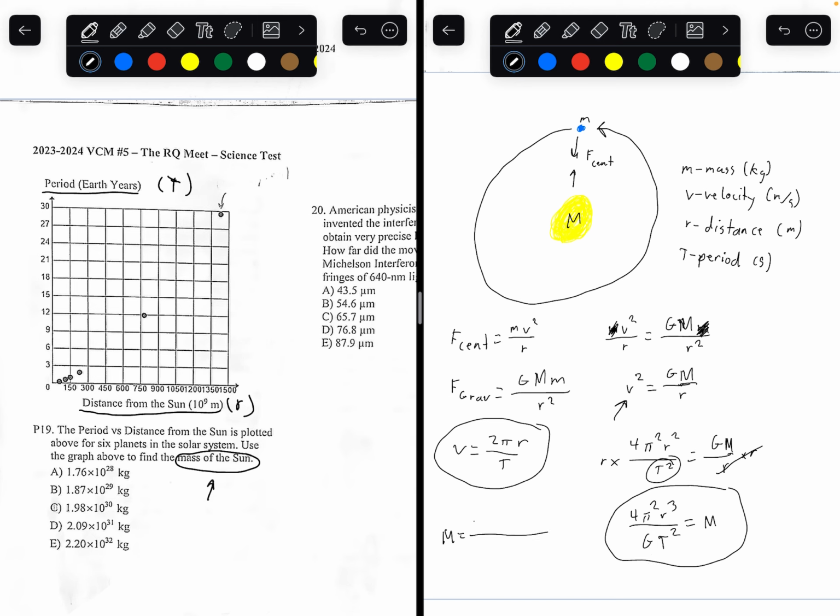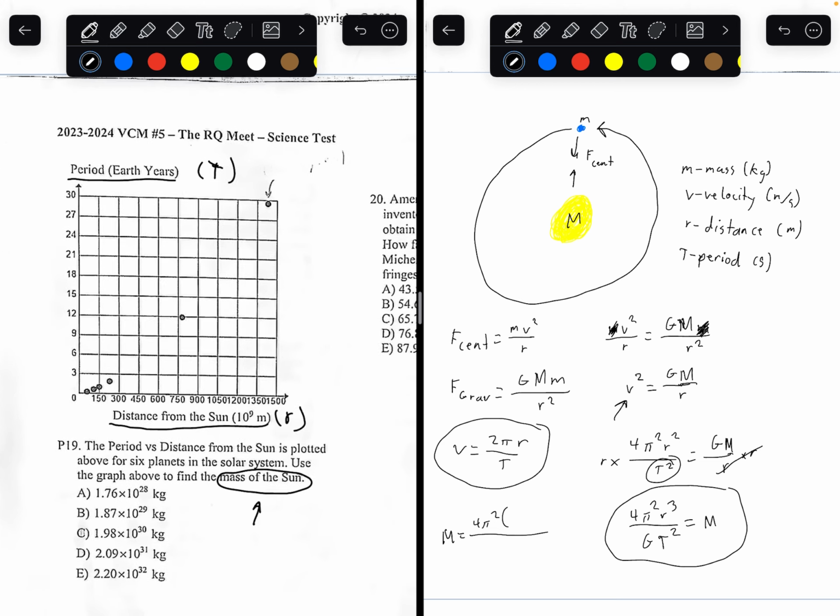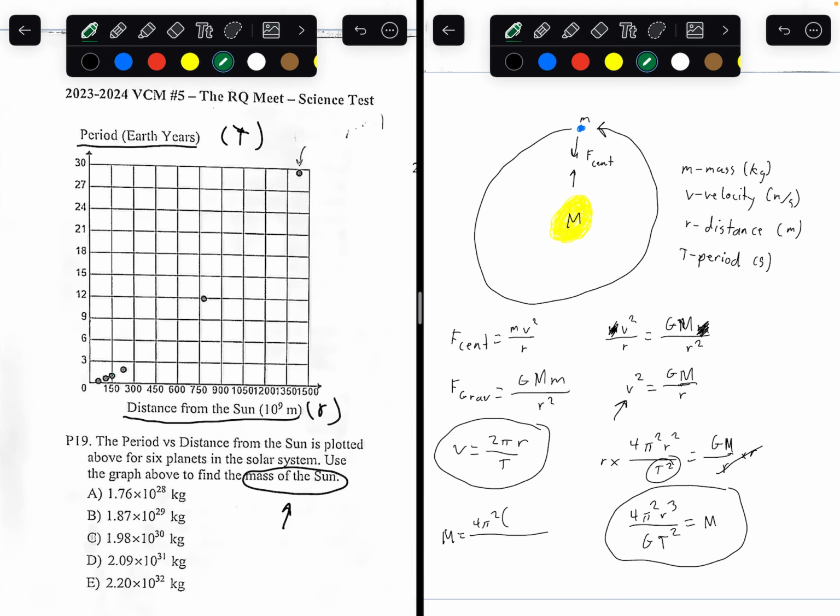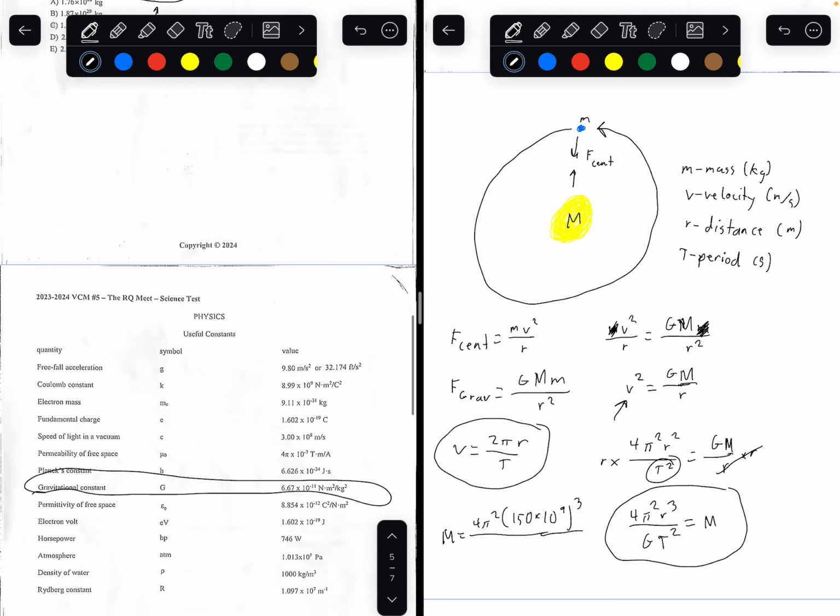So 4 pi squared times the distance between the sun cubed. Let's take any one of these points. I'm going to pick the point over here. So you have at least one known value of 150. Remember, distance has to be in meters, so 10 to the power of 9. 150 times 10 to the power of 9, and cube this because of this symbol here, divided by G, which, looking at a formula sheet, is 6.67 times 10 to the negative 11, times the period